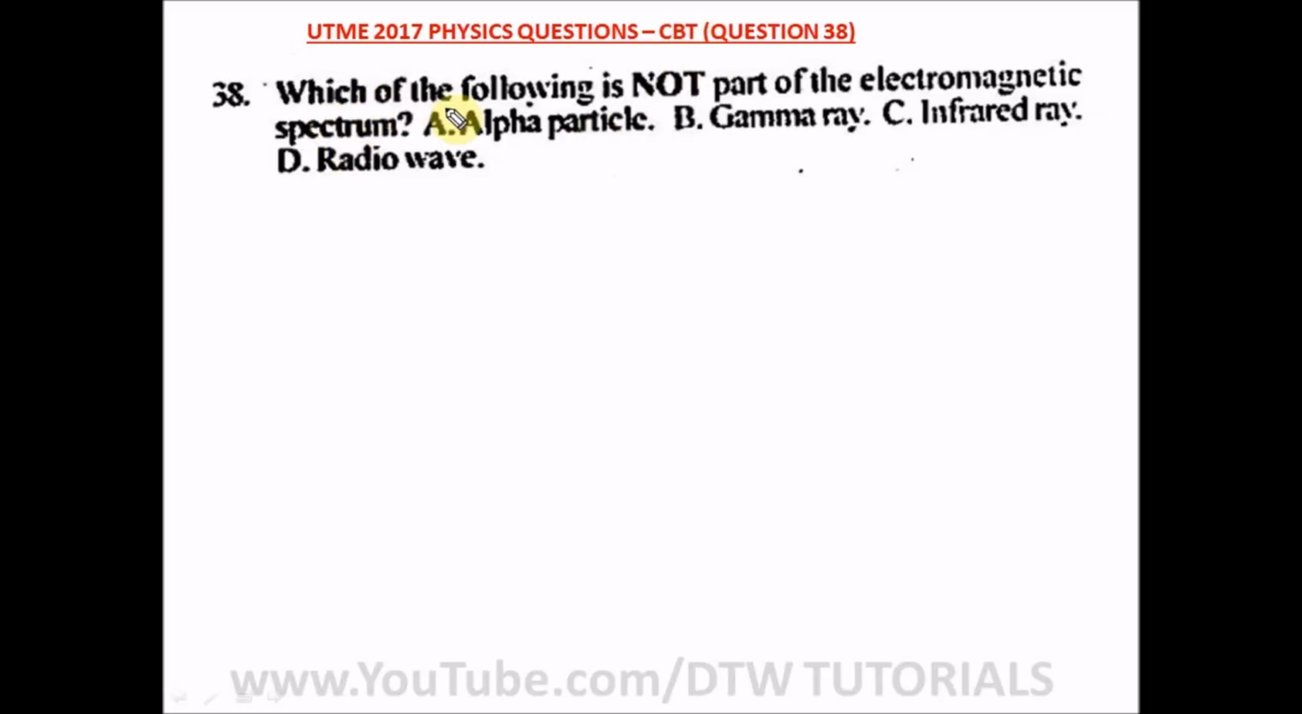Question 38 of our UTME 2017 physics past questions. Your JAMB CBT says, which of the following is not part of the electromagnetic spectrum? A says alpha particle. Yes, this is not part, but let's read on. Gamma ray, yes, this is part of the electromagnetic spectrum. Infrared ray, yes. Radio wave, yes. So the right option to pick here, which is not part of the electromagnetic spectrum, is alpha particle. All right, so that's option A.